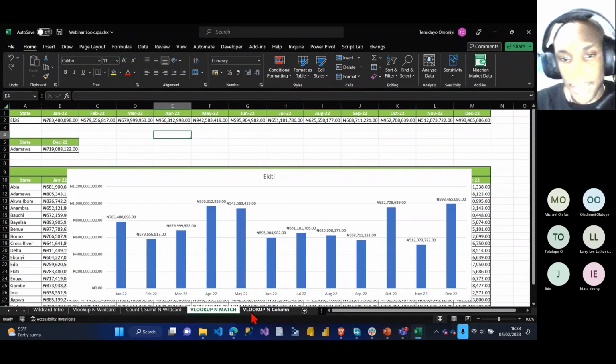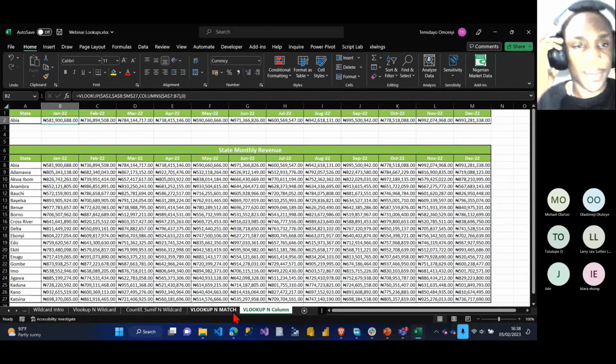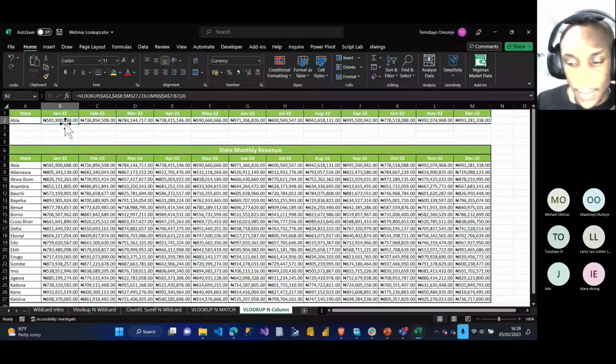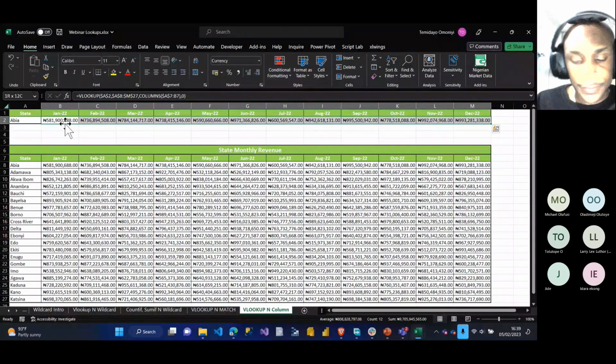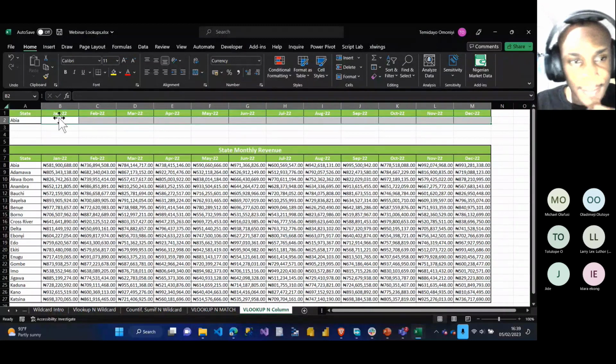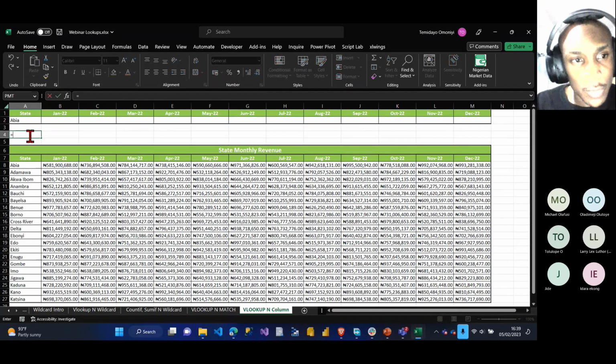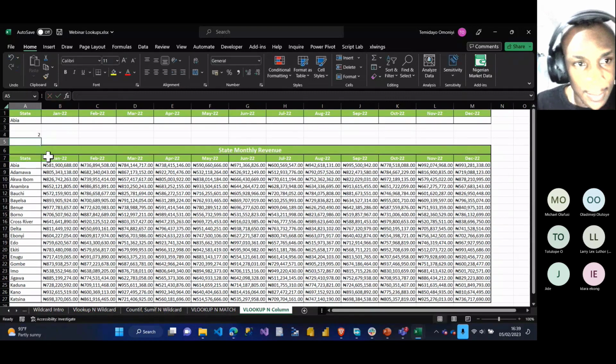So let's do the last one. The last one is the VLOOKUP and columns. How do VLOOKUP and columns work? So if I delete all of this, there's a formula in Excel called column and columns. If I say equals columns, now I want to know the column number of this January. If I start from year to year, that's for January. If I place my bracket, enter, you see there's column 2. January is column 2.